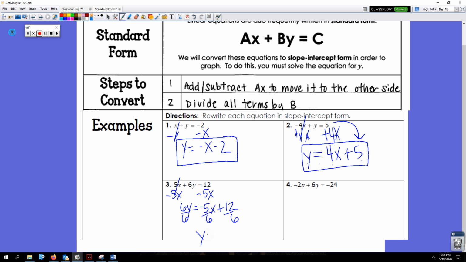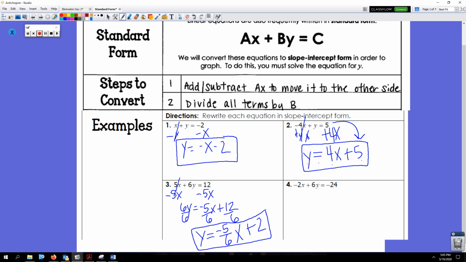And I get y equals negative 5 over 6. Please do not write a decimal. Keep your slope in fraction form and simplest, most reduced fraction form, right? And then 12 divided by 6 is 2. This is y equals negative 5 over 6 x plus 2.